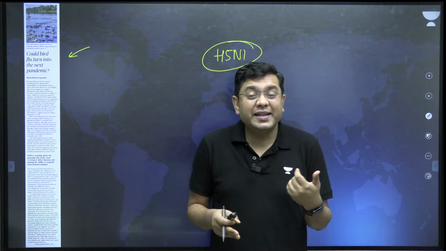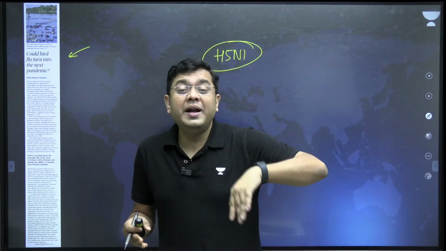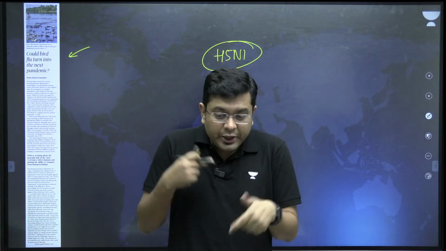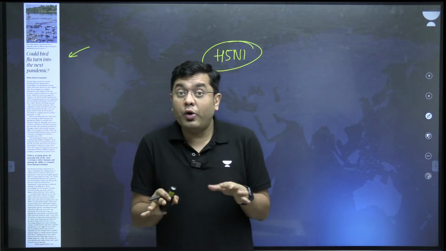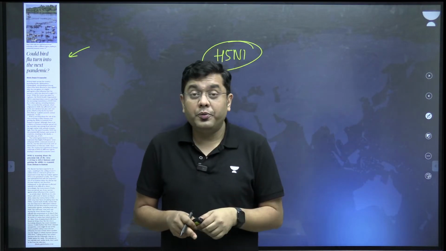There have been instances where cow or animal to human transmission has also been found. Right, but human to human transmission till now has not been established, but animal to human transmission has been found.